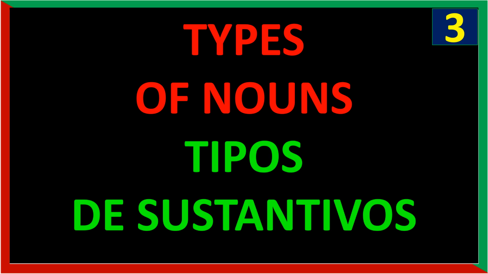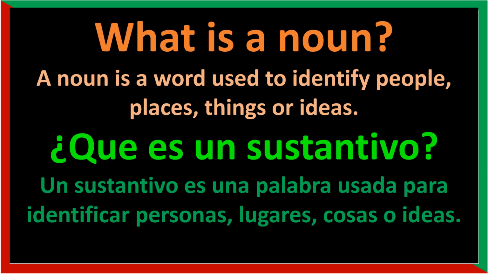Types of nouns. What is a noun? A noun is a word used to identify people, places, things, or ideas.